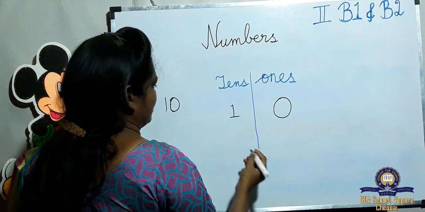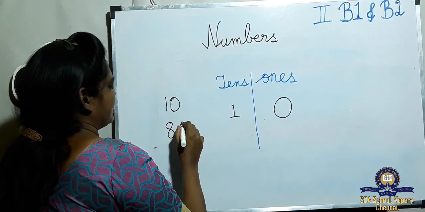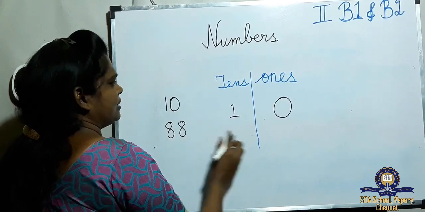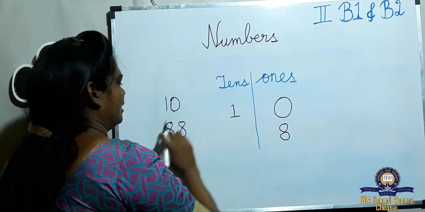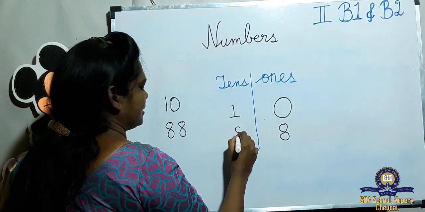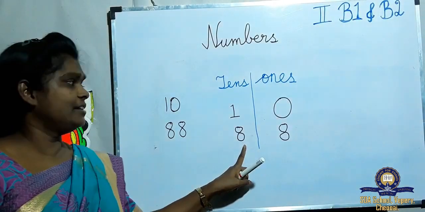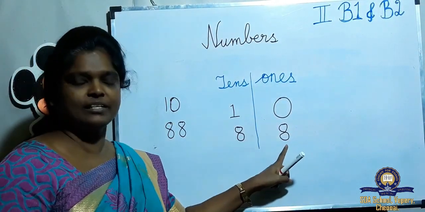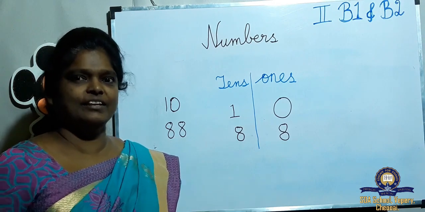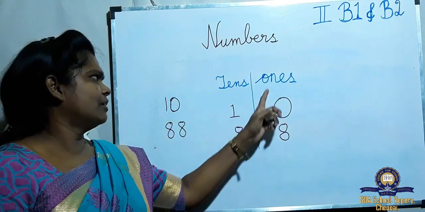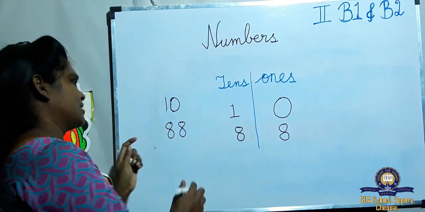We take another number, 88. The first 8 we put in the ones place, and the next 8 in the tens place. So 8 tens, 80. 8 ones, 8. 80 plus 8, 88. This is the place value. First comes ones, then tens in 2-digit numbers.